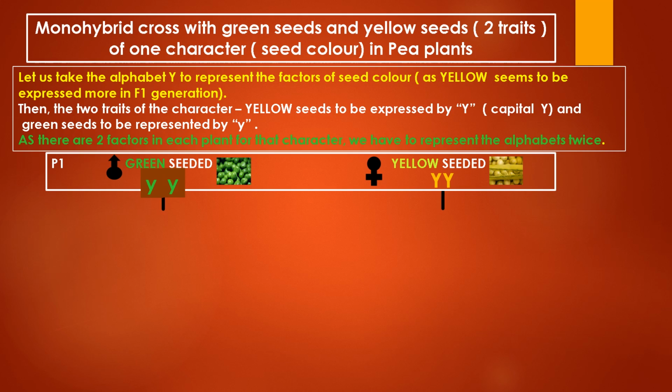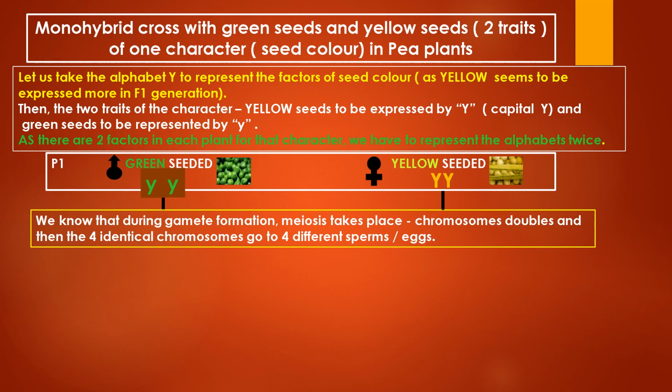We know that during gamete formation, meiosis takes place and chromosome doubles, and then 4 chromosomes formed after that will go to 4 different sperms or 4 different eggs. So the small y, which is twice present in green seeded plant, will become 4 small y factors, and all these 4 small y factors will go to 4 different sperms.